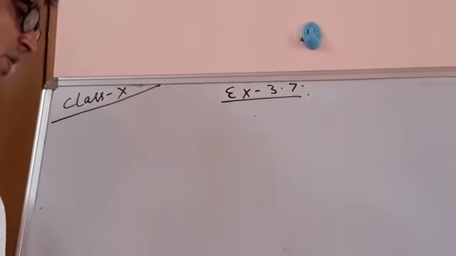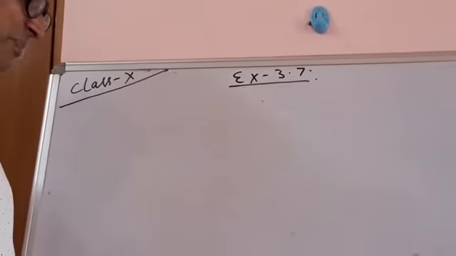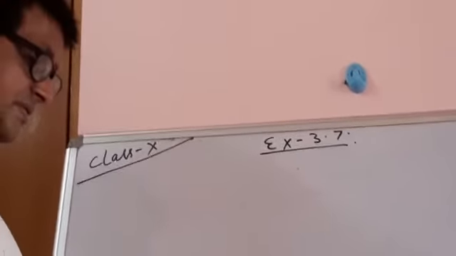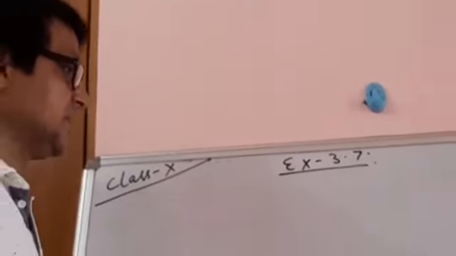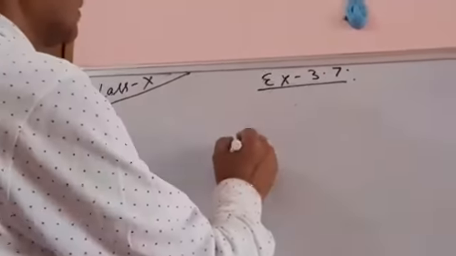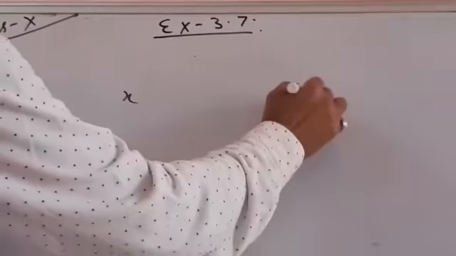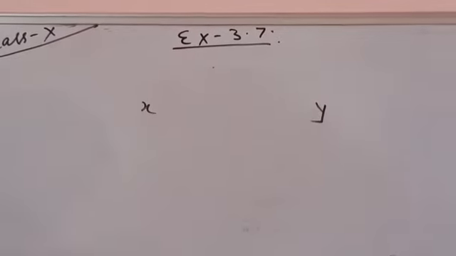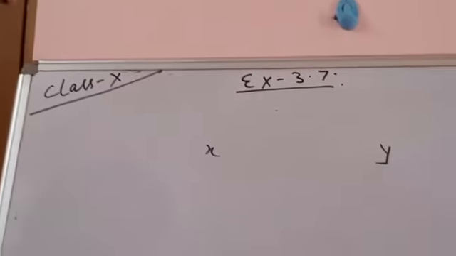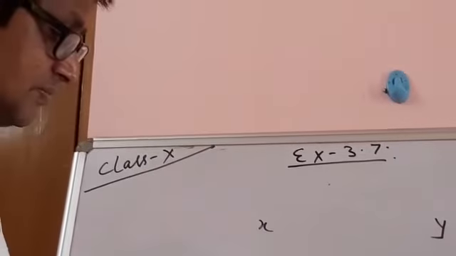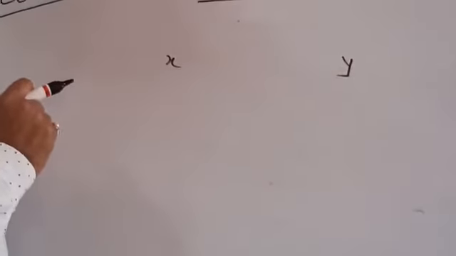The second question says, give me 100 friend. Here two friends are taken, one is x and another is y. In the very first it is given, give me 100 friend, I shall then become twice as rich as you. Means x is saying to y, give me 100.